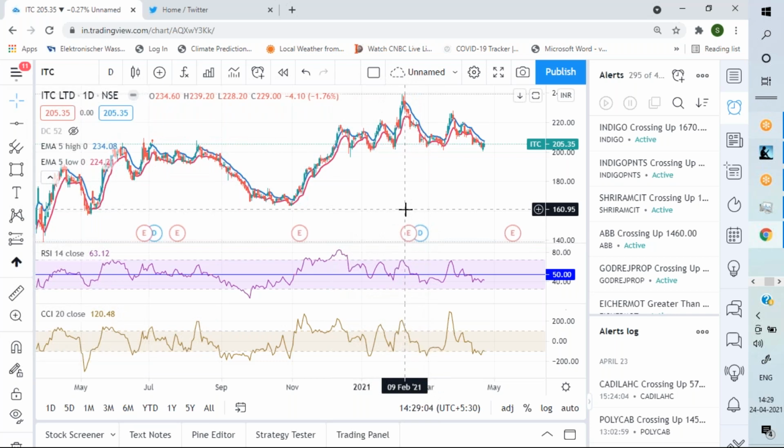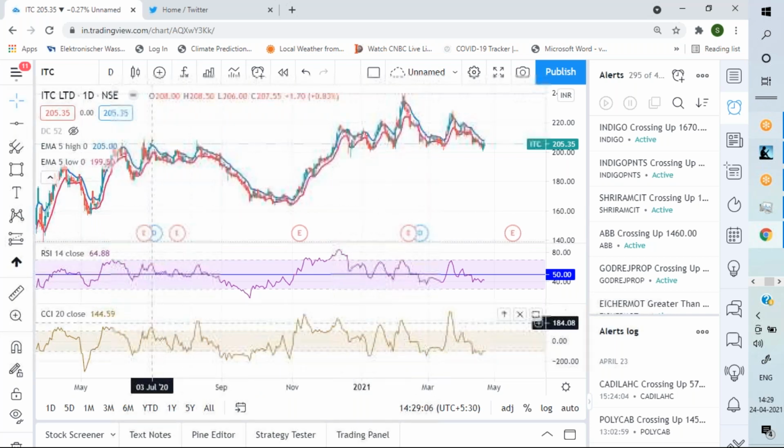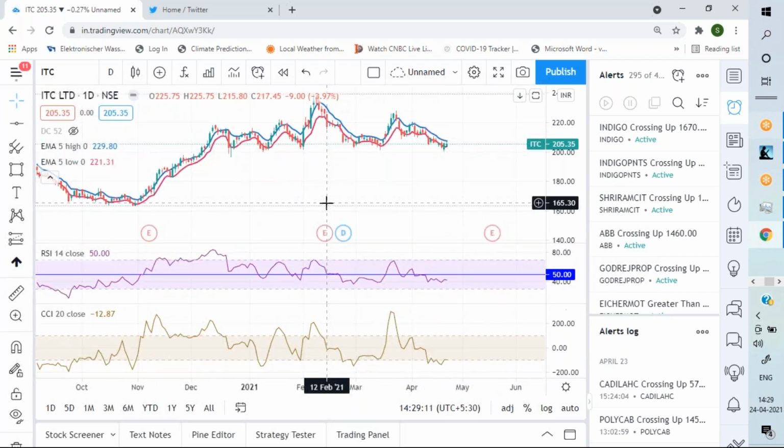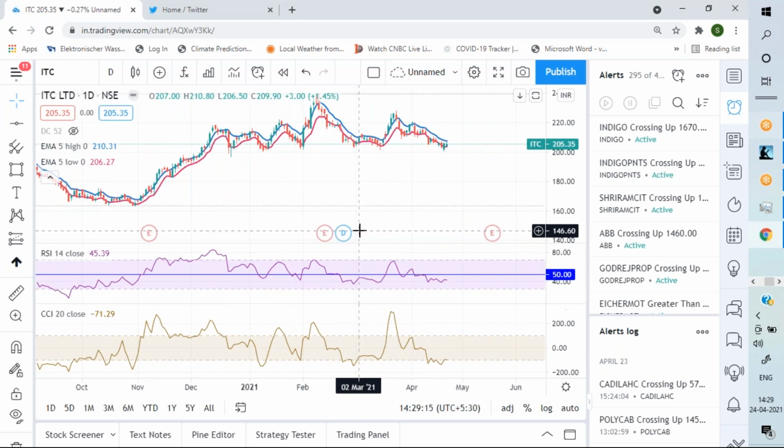So overall, not a very favorite indicator of mine, but still a lot of people use it. And if some of you can find a better use of it, that's why I showed you. So CCI is understood correctly by all of you.